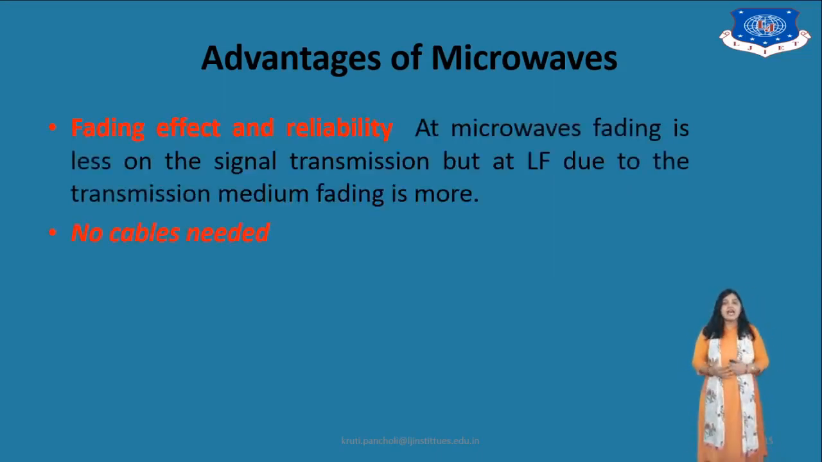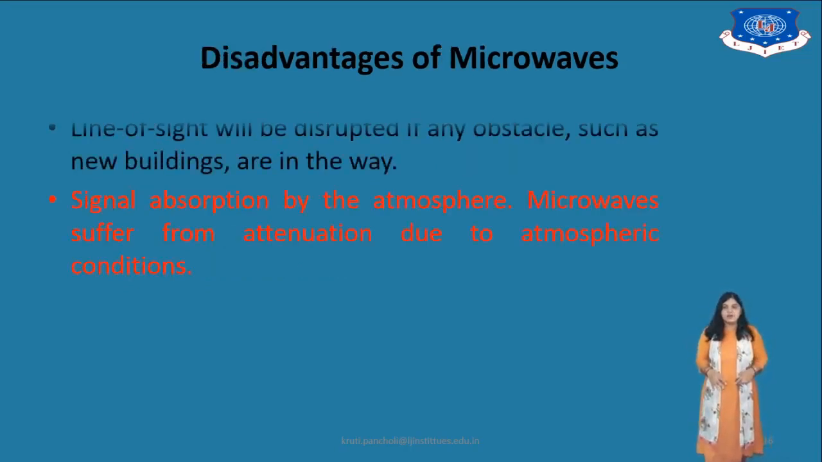Fading effect and reliability. At microwave, the fading is less on the signal transmission, but at low frequency, due to the transmission medium, fading is more. In point-to-point communication there is no obstacle in the path, so the fading effect is again less compared to the lower frequency. Again, the microwave frequency is high, so it can cover a larger distance. There is no need of cables. Multiple channels are also available.